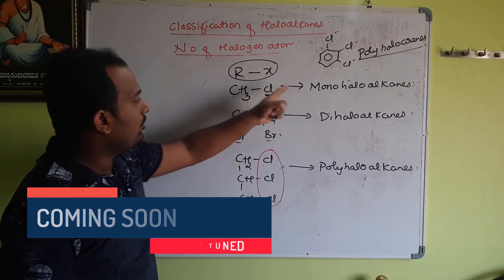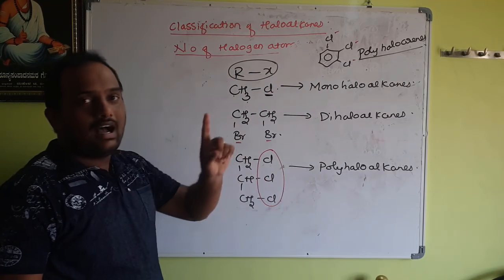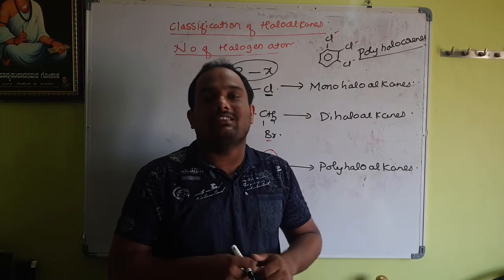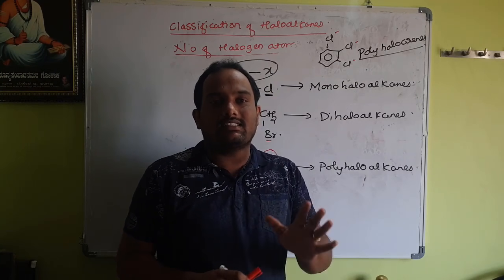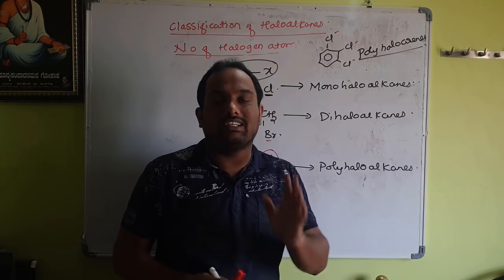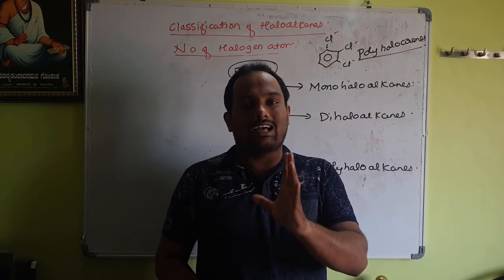We have a monohaloalkane, we have a dihaloalkane, we have a trihaloalkane. Remember, this is how the classification of organic compounds stands. And in the next video, we will discuss the other type of halogen derivative classification that is based on the hybridization of a carbon atom. Thank you.